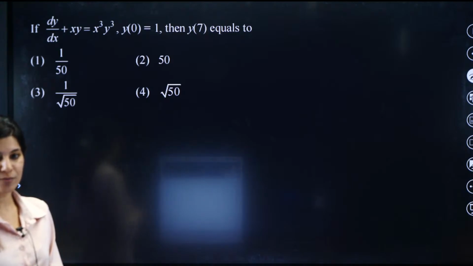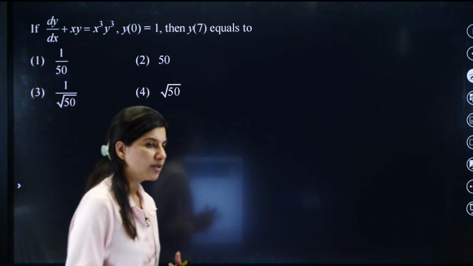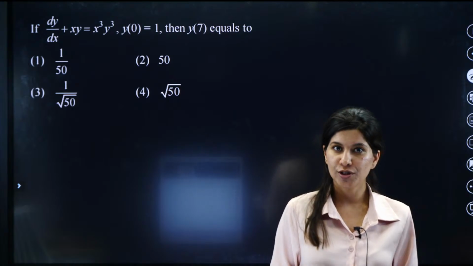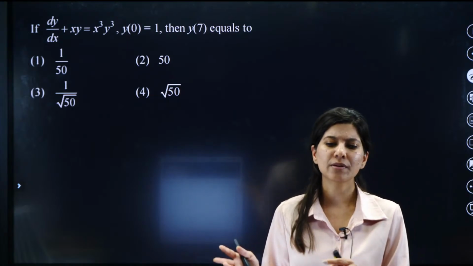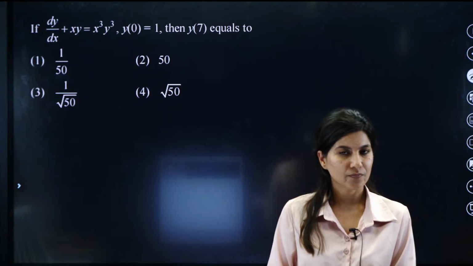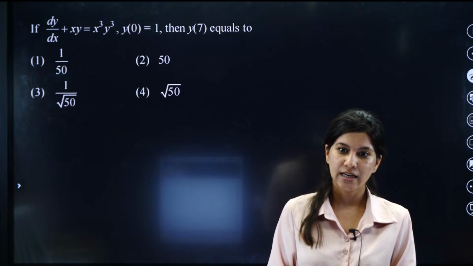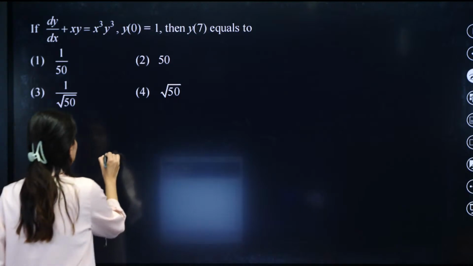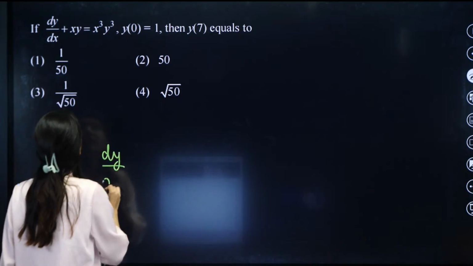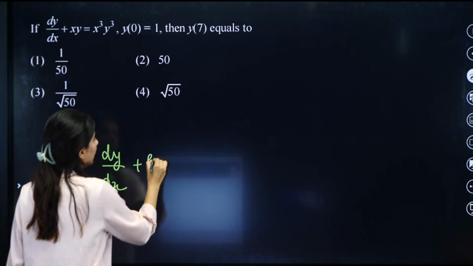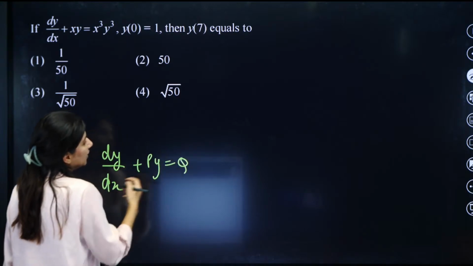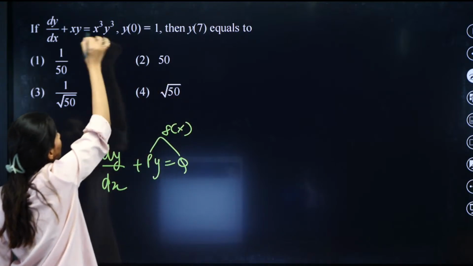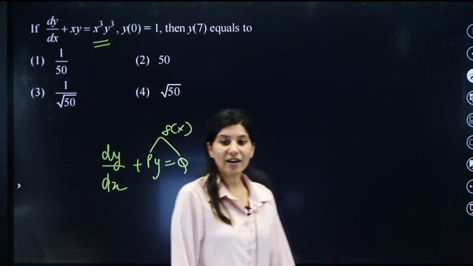Can you please do that for me? So if you try to observe, this is neither variable separable nor homogeneous, nor any reducible forms of variable separable or homogeneous. And if you check, this is not even a linear differential equation, because a linear differential equation is dy by dx plus py equals q, where p and q both should be functions of x. But this q clearly is not a function of x, it is a function of y as well.